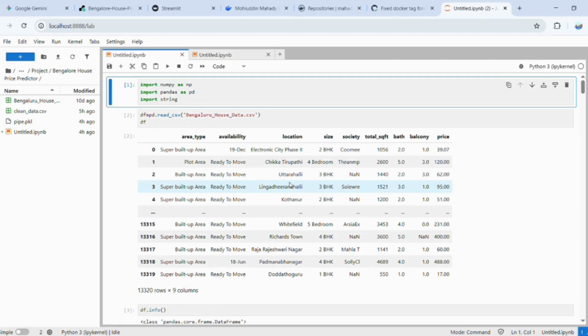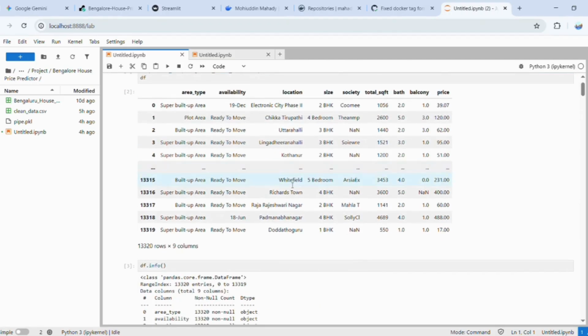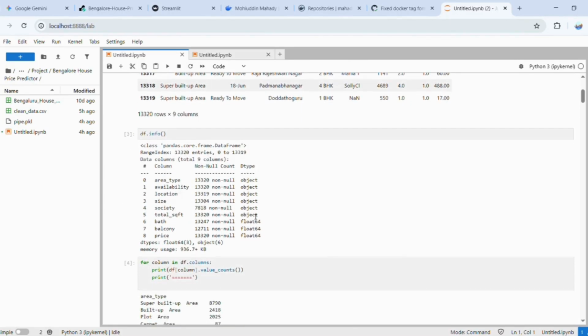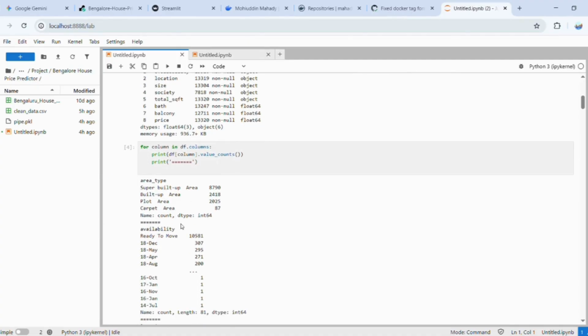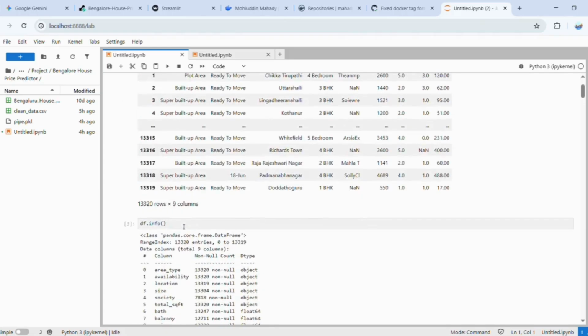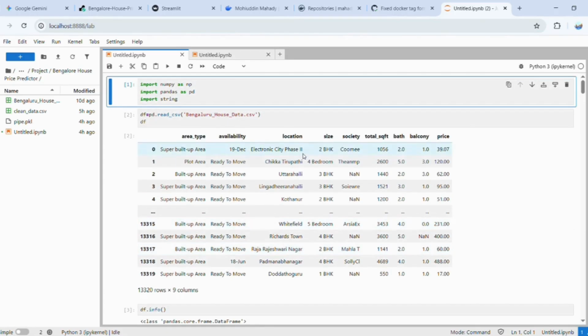Yeah, if you see my code, you will see that it really made me sweat, as I've said earlier. Sorry, my English is not that good. And so as you can see, there are area type, availability, location, size, society, total square feet, bath, balcony, and price. And here I decided that area type does not really have much effect on price.